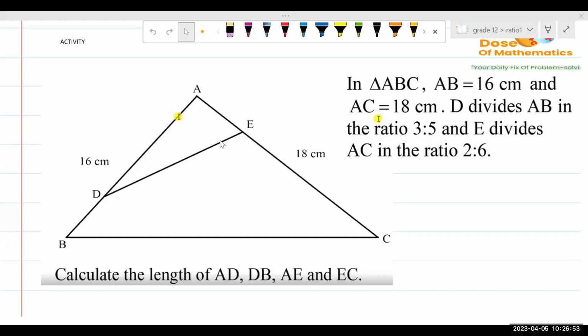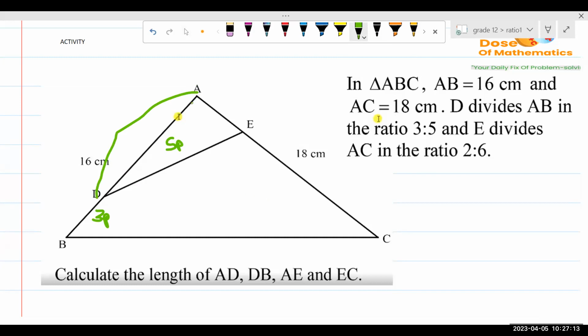Again, we have triangle ABC, and then we have D. D is going to divide this side in a ratio of 3:5. So if we say this is 3:5, we put this as 3p and this one here as 5p. And then we want to get the length of AD. Let's start with AD. We'll only do AD here.